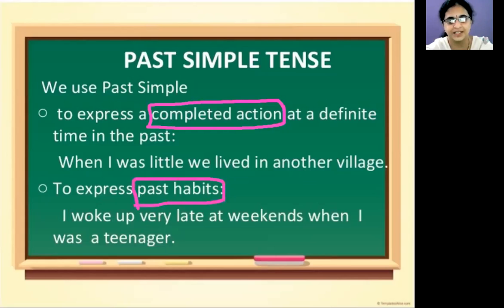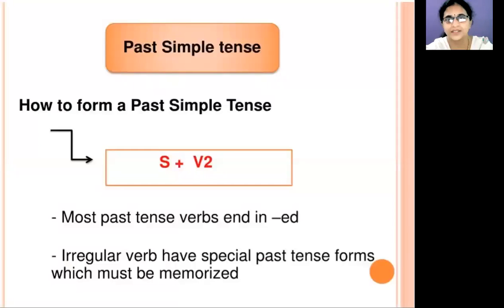Is it clear, children? Good. But how do we form the simple past of the verb? Or how do we form a simple past sentence? To form a sentence, a subject is very important.